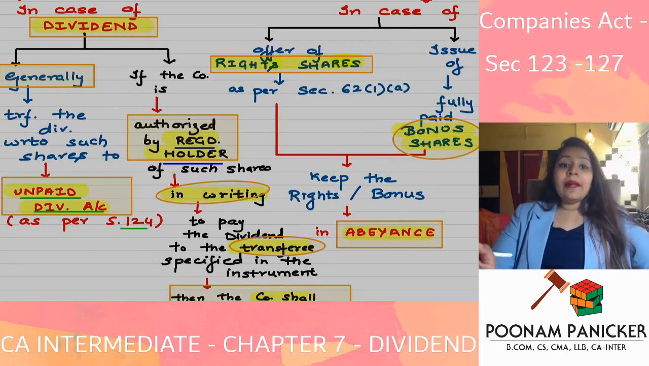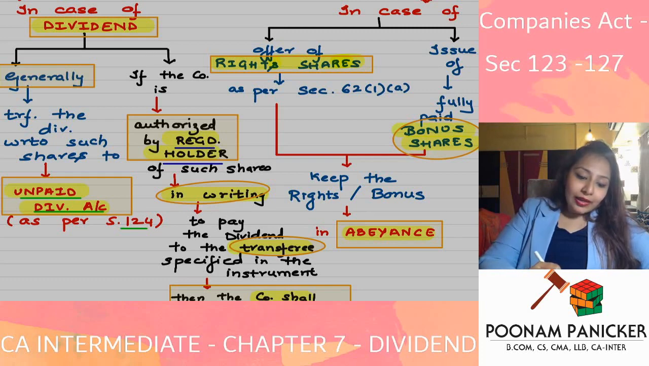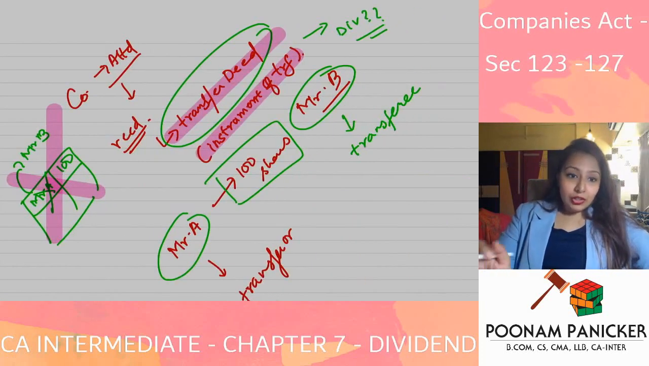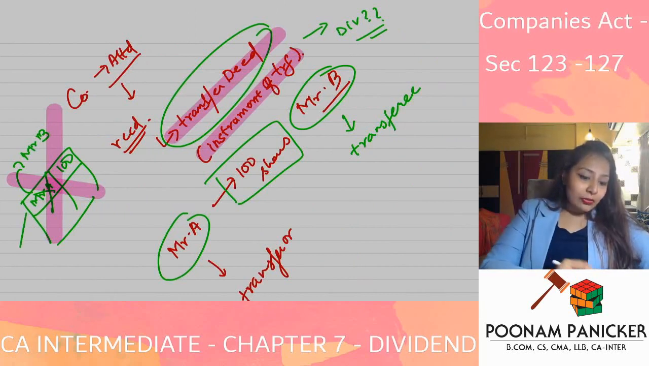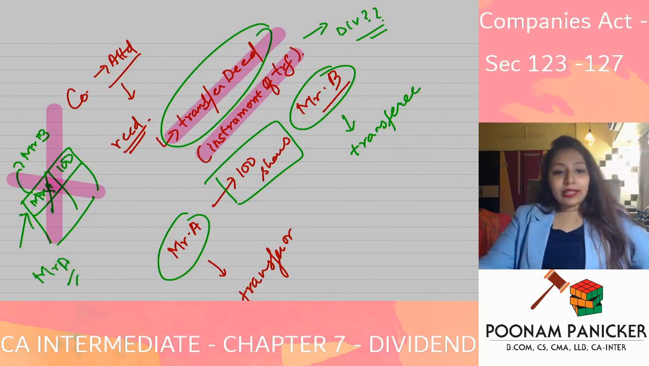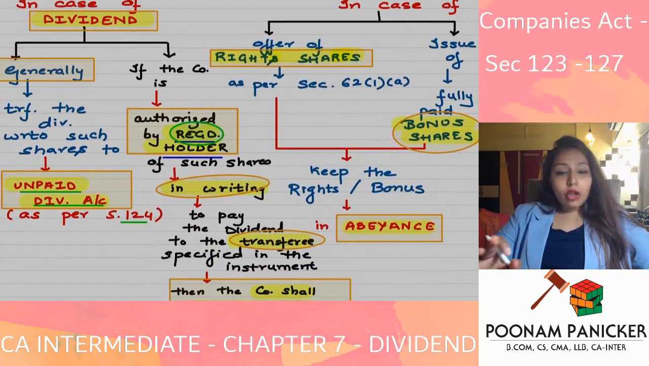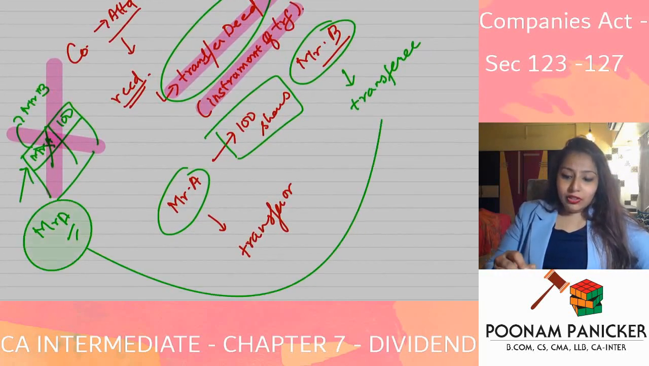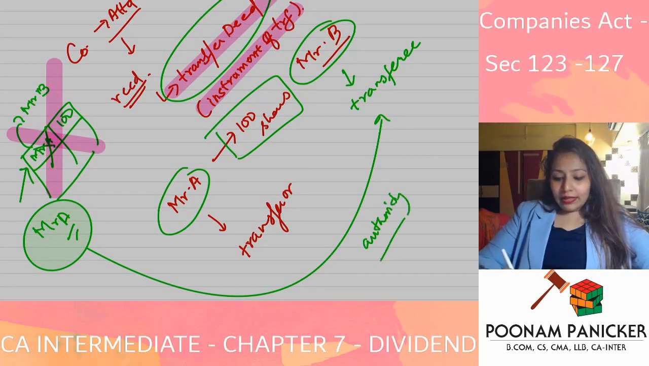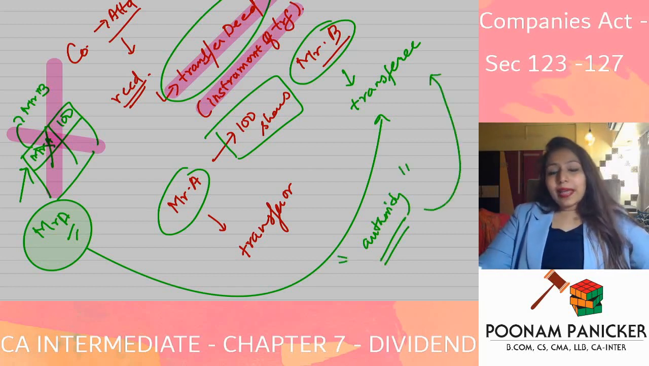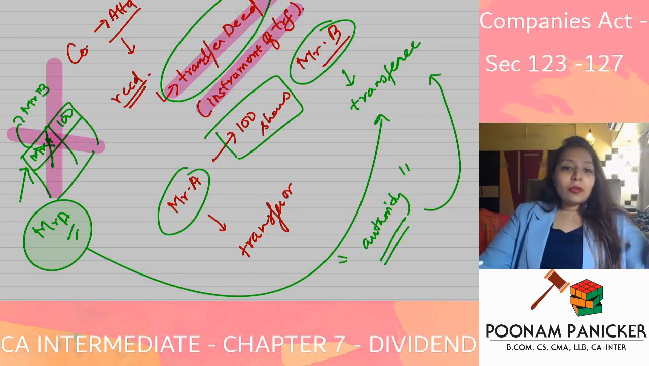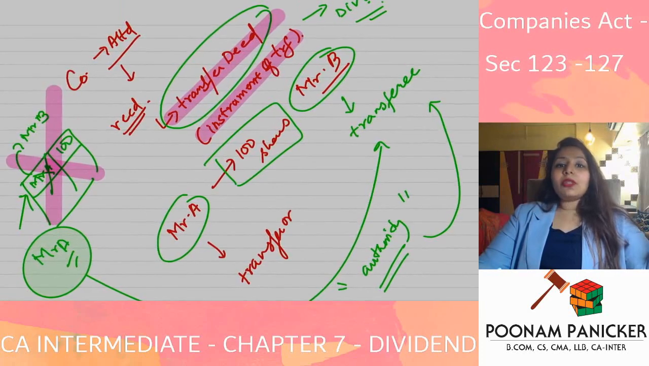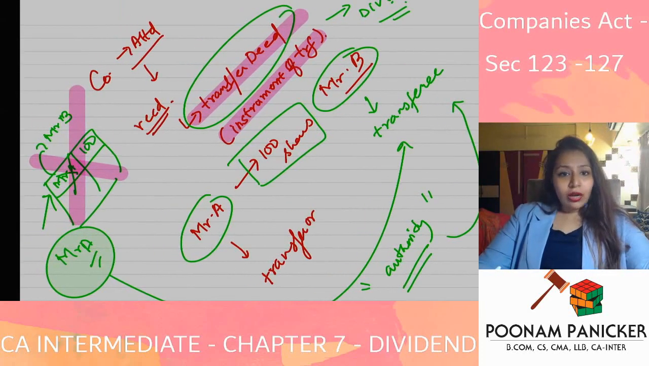But if the company is authorized by the registered holder, in the current situation Mr. A, in writing, to pay the dividend to the transferee, Mr. B, saying that you can pay this dividend to Mr. B, then in that case the dividend will be paid to Mr. B, the transferee. Otherwise, the money is going to go to the unpaid dividend account.